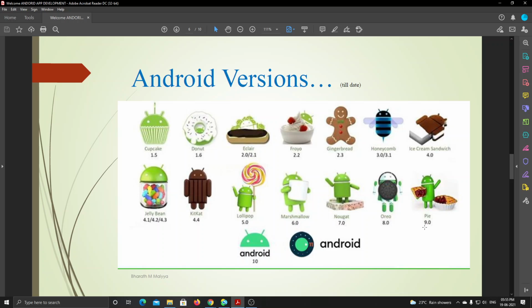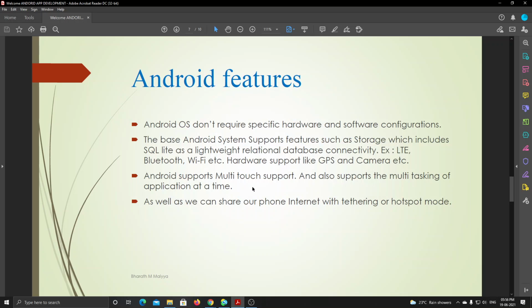Till Android 9 they gave the name Pie. From Android 10 they decided not to keep names. These are some versions of Android. You don't need to remember all these things, I'm sharing them just for knowledge.